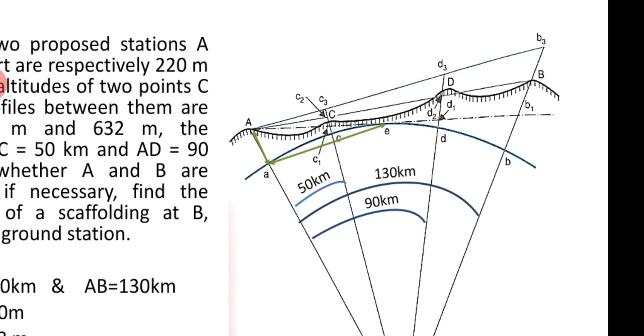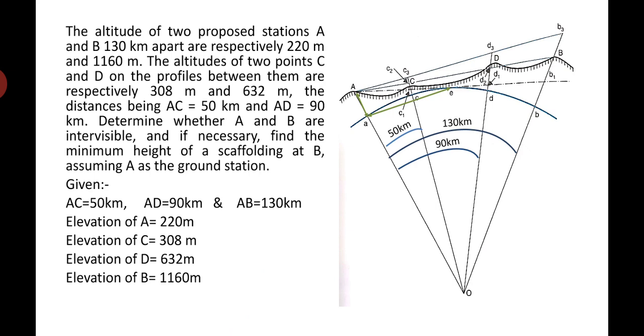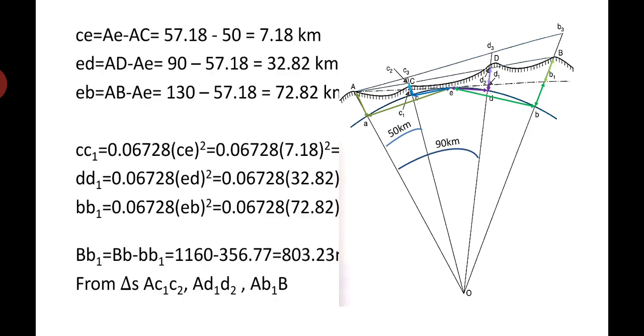Now here you can see that all distances are given, along with the tangents also, right? And you can use the formula for that. You can easily determine CE, ED, EB, CC1, DD1 and BB1 by using the h formula. We know how to get this h, and these things were mentioned previously. So CC1, DD1 and BB1 are the elevations, and CE, ED and EB are the distances. So you are supposed to use these to get the result.